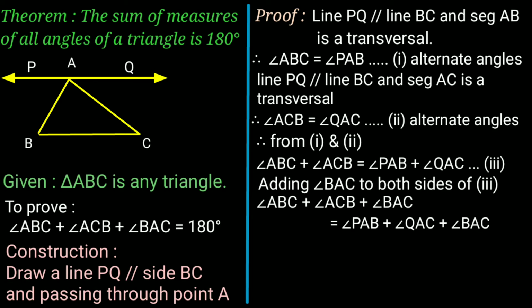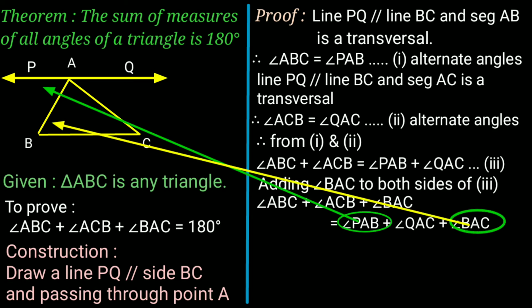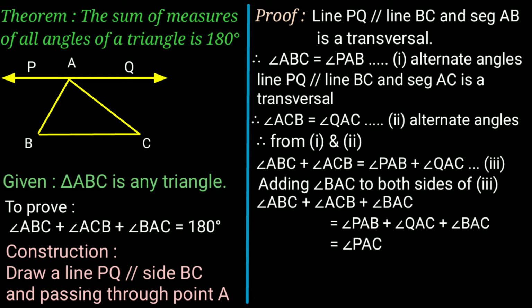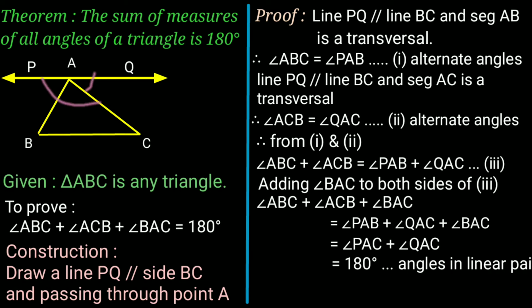Here we know that angle PAB plus angle BAC is equal to, what is that? Angle PAC, and therefore what we write here? That is equal to angle PAC plus angle QAC, and therefore again see here the sum of these two angles is 180 degree. Why it is so? Because these two angles are in linear pair, and therefore the sum of angles in linear pair is equal to 180 degree, and therefore what we write here? That is equal to 180 degree.